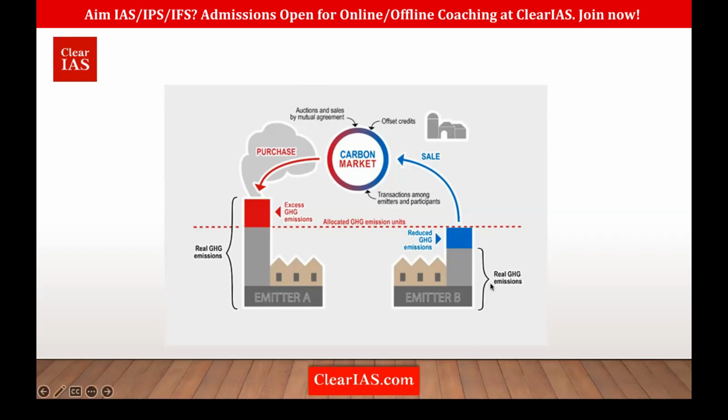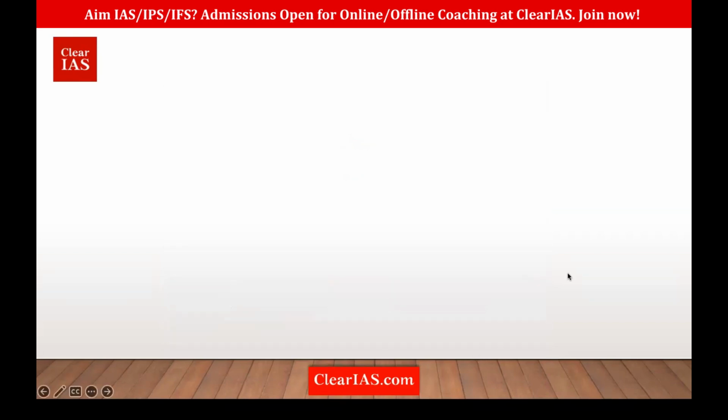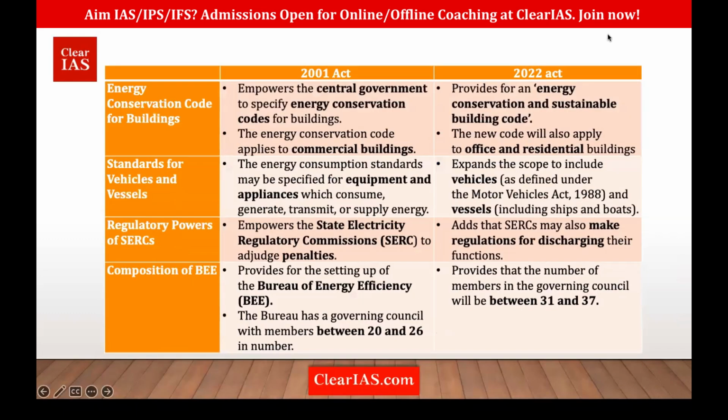Okay, so now we'll move on. We'll see what are the major changes which have happened between the two acts, the 2001 Act and the 2022 Act. First we'll see the Energy Conservation Code for buildings. Whenever a building is constructed, they have to follow the Energy Conservation Building Code, so that there is efficient utilization of energy. That means they can use the sunlight properly, or use renewable sources of energy, etc.